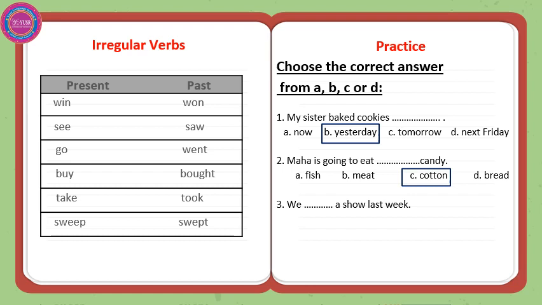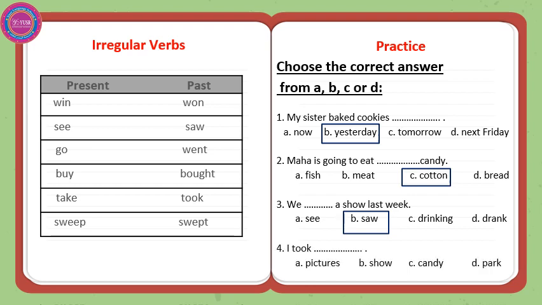We blank a show last week. Last week, we are talking about the past, so the verb should be in the past simple. Excellent. See, saw, drink, drank. You don't drink a show. You see a show, and in the past it will be we saw a show last week. Excellent. I took blank. I took show. I took candy. I took park. I took pictures. Excellent.